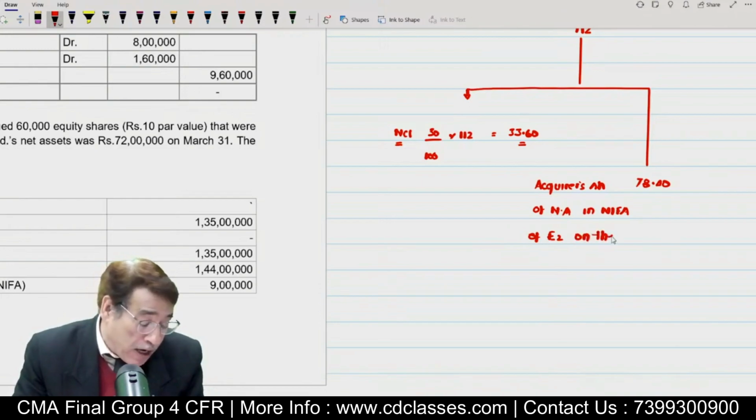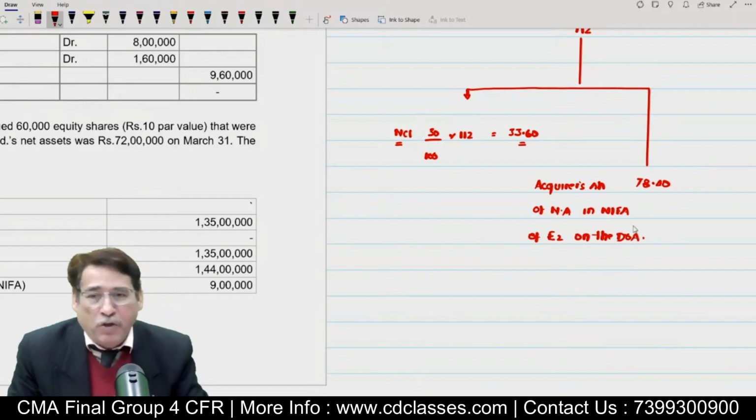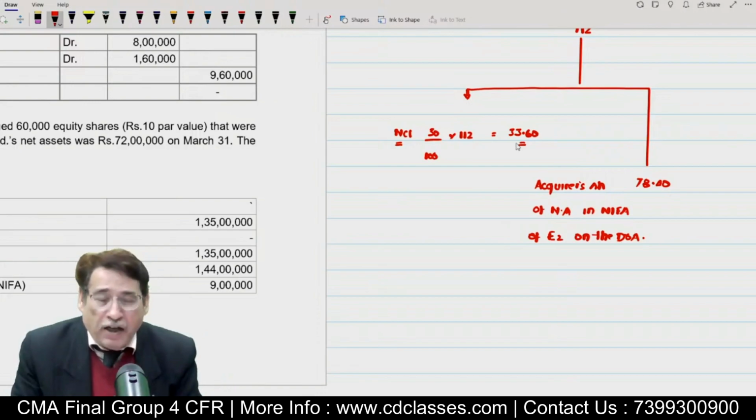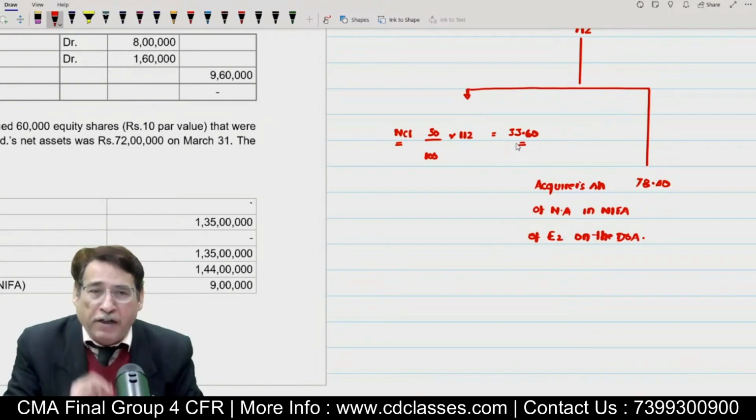You need not write so many words. You can simply write acquirer share. This is just to make you understand and comprehend better. I hope you got a bit of an idea. When we say NCI, the next step is NCI. It means on the date of acquisition, we have to find out what worth of net assets belong to the other shareholders.